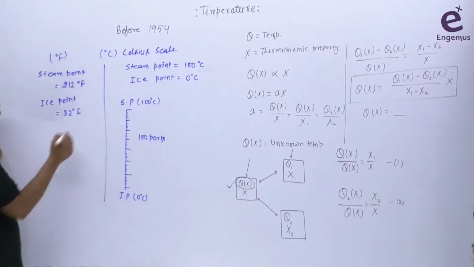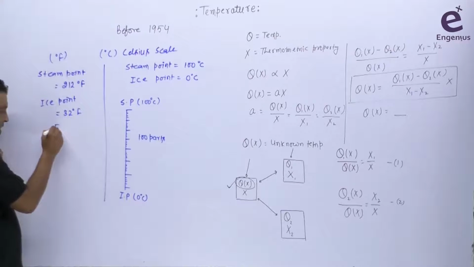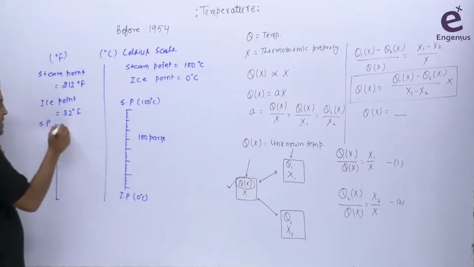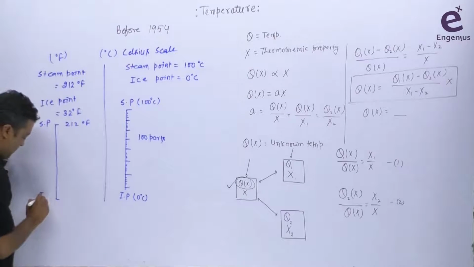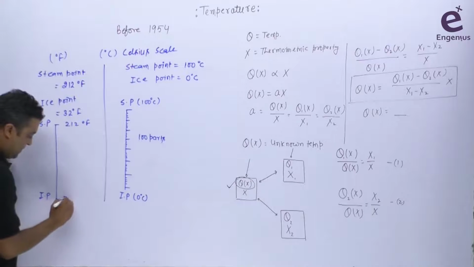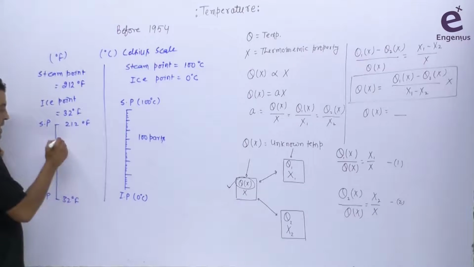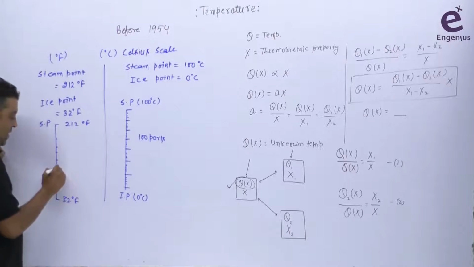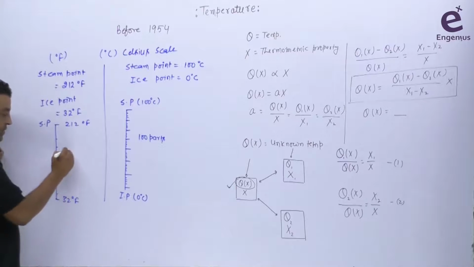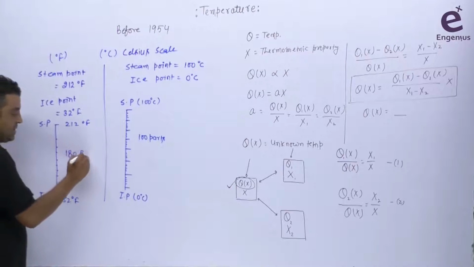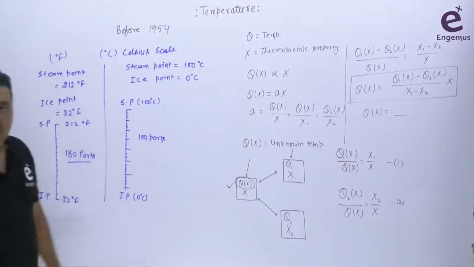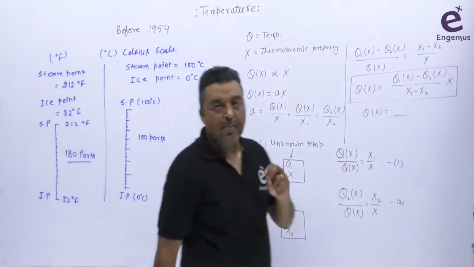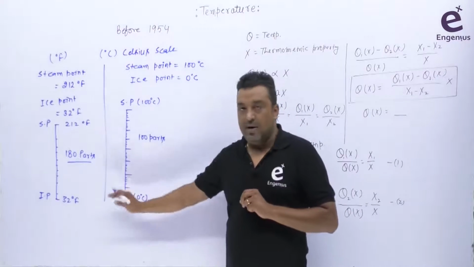तो मींस अगर मैं यहीं पे स्केल मार्क करूं आपके पास में, so in this case we are getting the steam point and ice point here. So this is our steam point here, this is 212 degree Fahrenheit. We are getting the ice point here, that is 32 degree Fahrenheit. And this is divided in, so आप देखते हैं difference is how much? Here the difference is 180 parts. In this case, this range is divided in equal 180 parts. Equal 180 parts में आपके पास में scale divide की गई.